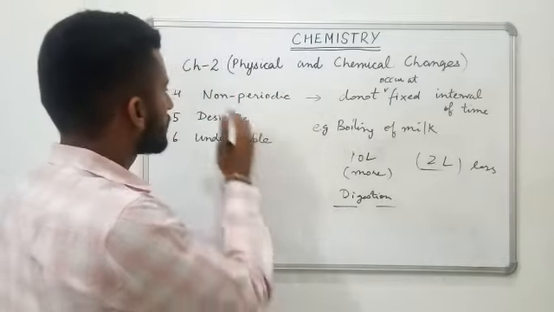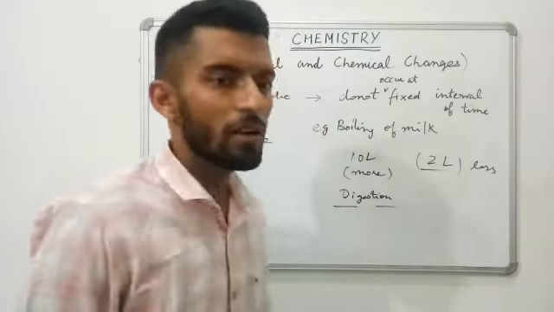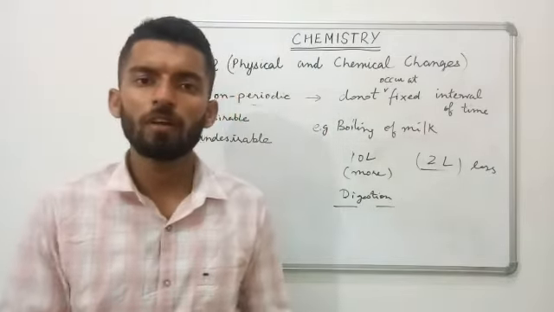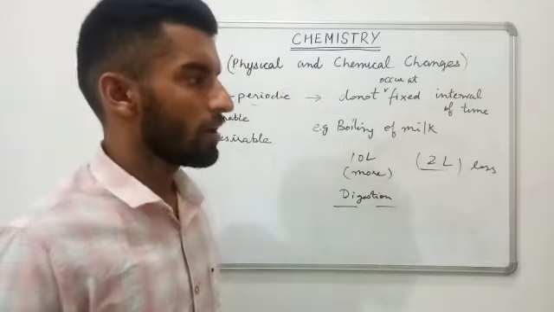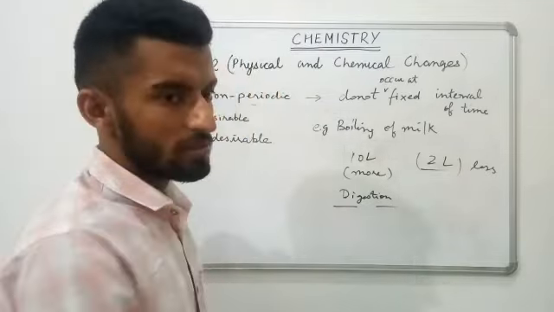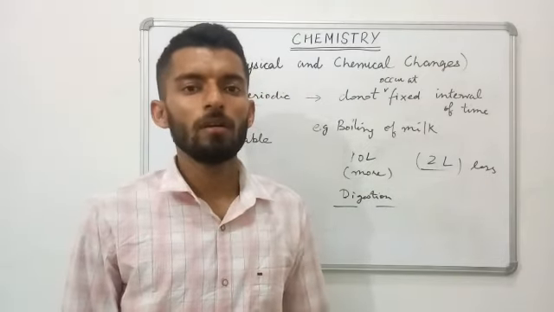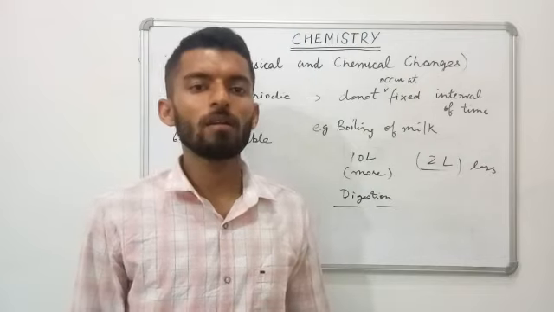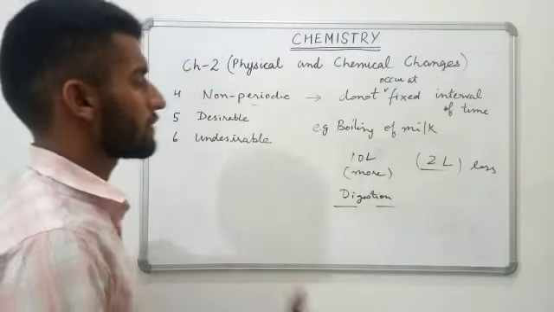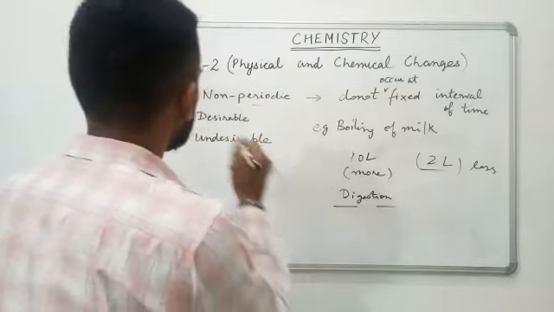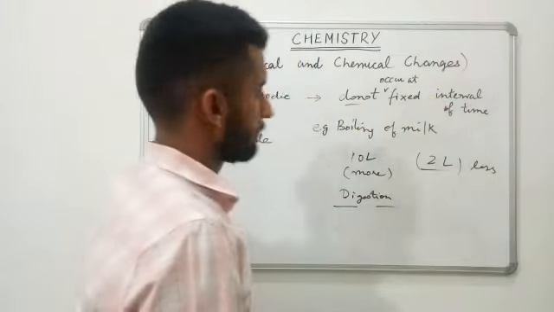So that is also non-periodic. In some cases the same digestion occurs in a shorter span of time, if we are working properly, running, playing. But if we are simply sitting on the couch and lying here and there doing nothing, then digestion is affected and it takes more time. Clear? Non-periodic, which do not occur in a fixed interval of time.